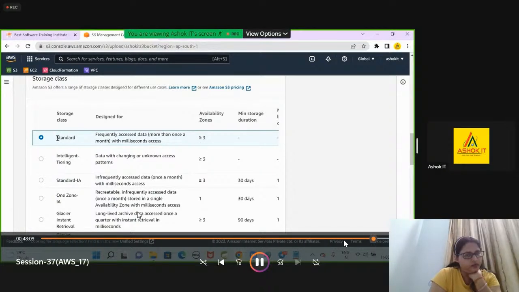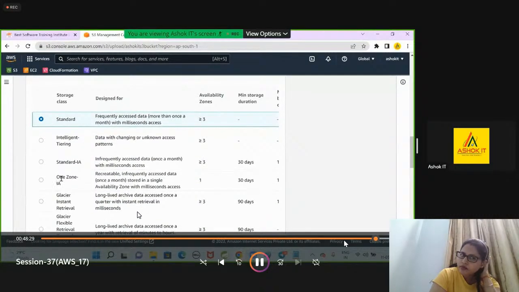When you go for the standard storage class, it is going to store your data in more than 3 availability zones. If you go for Intelligent-Tiering also, it is going to store in more than 3 availability zones. Standard IA, infrequently accessed data, is also going to store in more than 3 availability zones.